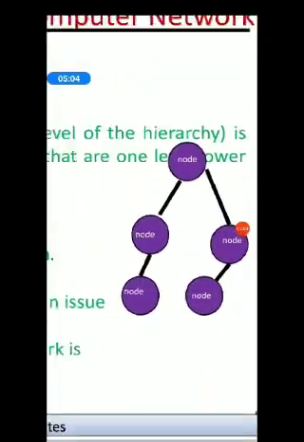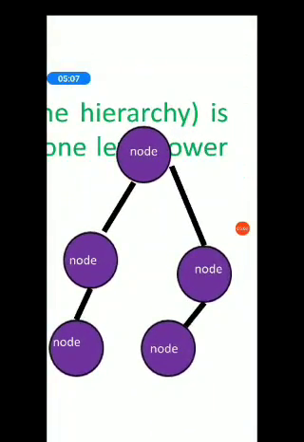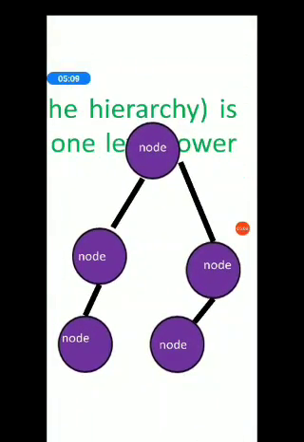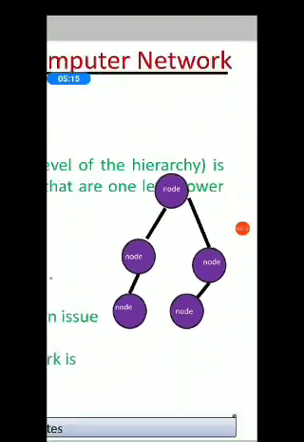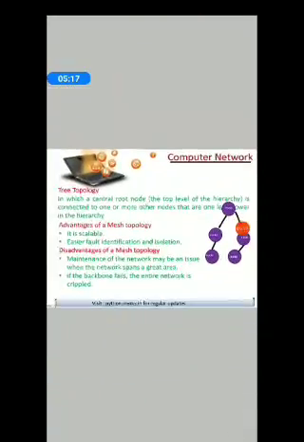Then we have tree topology, where a hierarchy of nodes will work. There is a central node, through which some physical nodes or leaf nodes will be connected. So there is a hierarchy. This is called the tree topology. Advantages: it is scalable and has easier fault detection and fault identification mechanisms.